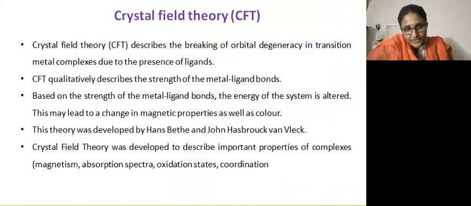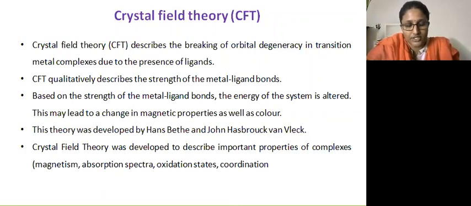So first, what is crystal field theory? It is very much different from the valence bond theory. According to valence bond theory, the bond between ligand and the metal ion is purely covalent. While according to the crystal field theory, the interaction between the metal ion and the ligands is purely electrostatic, that is 100% ionic. The crystal field theory describes the breaking of d orbital degeneracy in transition metal complexes due to the presence of surrounding ligands.